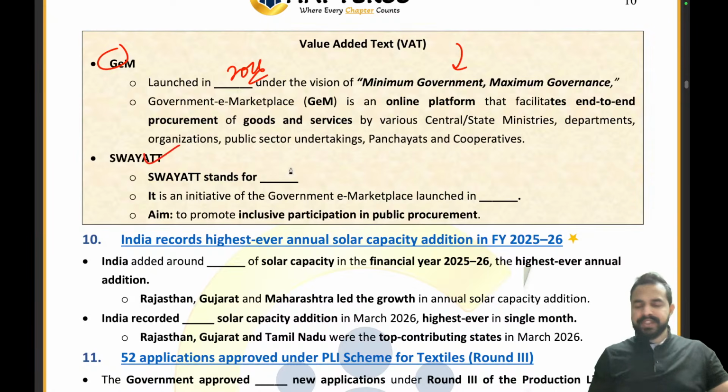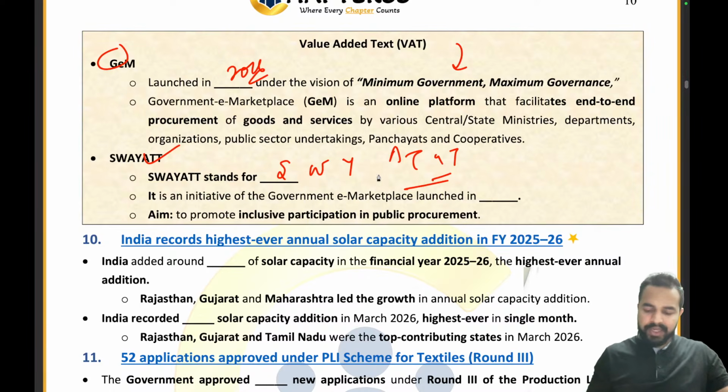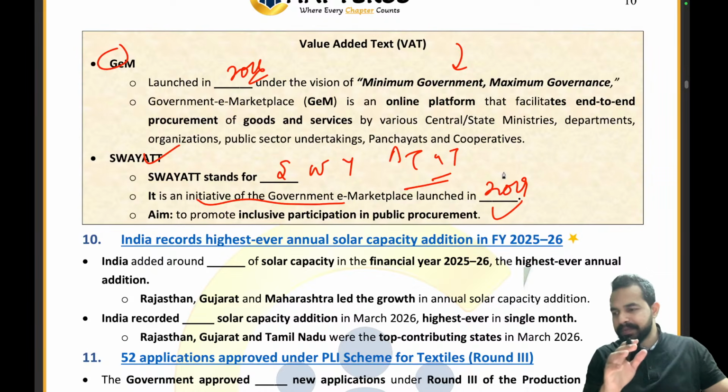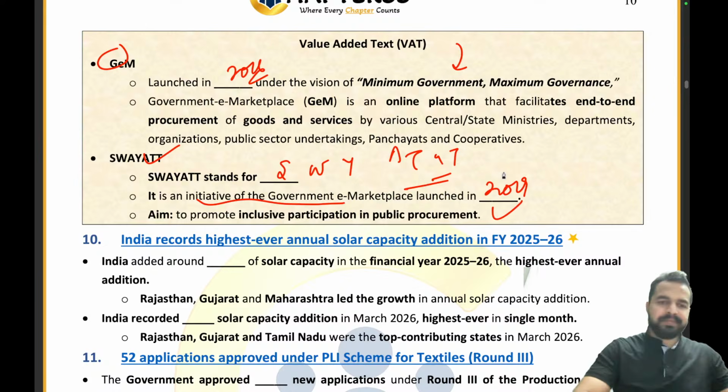Now the Swayat initiative. Swayat stands for what exactly? That is startups, women, youth advantage through e-transactions, right? That's what Swayat stands for. It is an initiative of the Government e-Marketplace launched in which year? It was also launched in 2019. That's it from the examination point of view. Startup, women and youth advancement through e-transaction. Absolutely right. Really glad to see everybody giving me the right answer here.